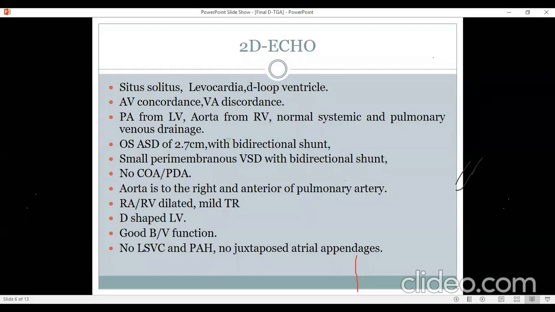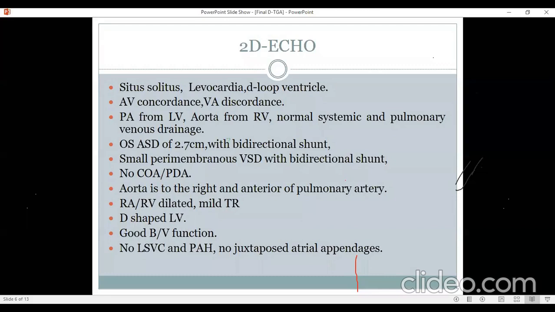Arch of the aorta, everything is very well seen by echo. But for deciding the management, sometimes you will have to go for cardiac catheterization to get the pressure and the vascular resistance data. In a patient where you are doubtful about operability, you will have to go for pulmonary vascular resistance calculation, which you cannot get by echo. And for patients where you are not sure of the LV pressure and you want to decide whether arterial switch should be offered or not, you will have to go for cardiac catheterization. Those are the only indications where cardiac catheterization is required. Otherwise, if this patient had come at 1 month or 1.5 months of age, there was absolutely no need for a cardiac catheterization.